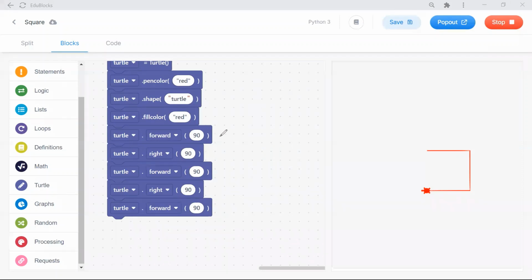See here, forward 90 means it will go in a straight line, correct? For this line, this is the left hand side, this is the right hand side. After going forward, I am changing my direction by 90 degrees. Now I am changing the direction to the right hand side 90 degrees. That's why it is coming straight.